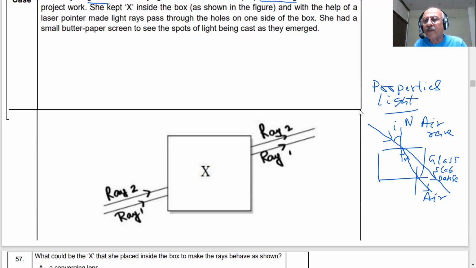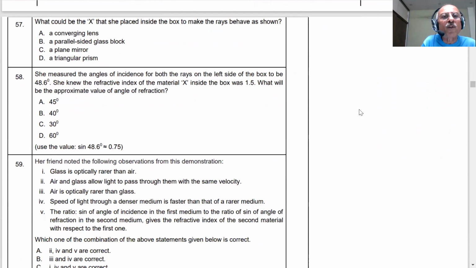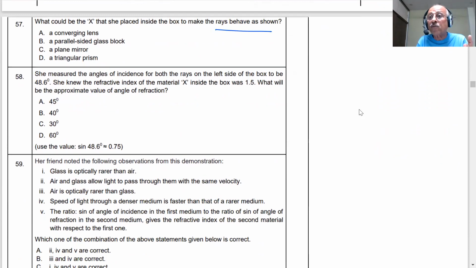Let us see the possible answers and we will find the answer. Question number 57 is on the screen. It says, what could be X that she placed inside the box to make the rays behave as shown, students? A converging lens. What is a converging lens? It converges the rays of light. You have seen a convex lens. Then there is no convergence in the diagram.